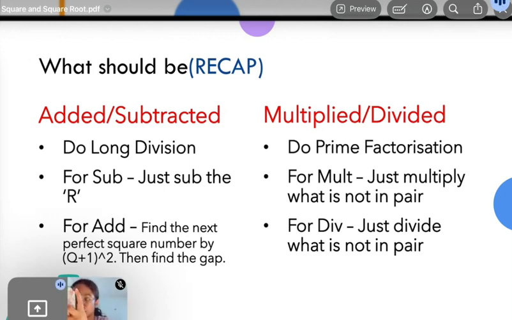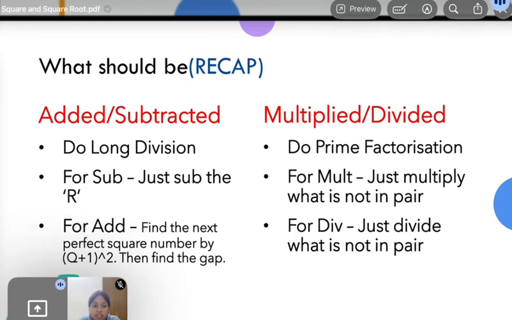So do long division for addition subtraction. Do prime factorization for multiplication division. Multiplication division is super easy. For multiply, just multiply what is not in pair. For division, just divide what is not in pair. Adya, is this making sense? Yes, sir.